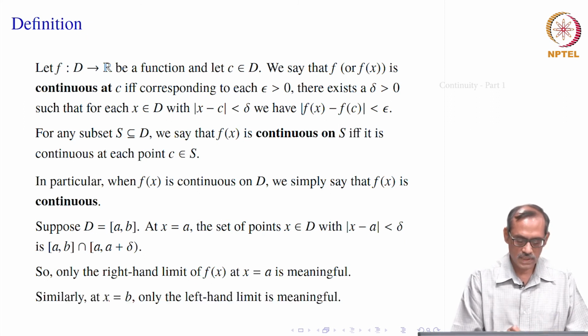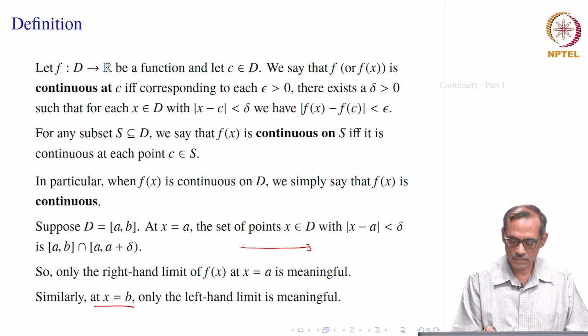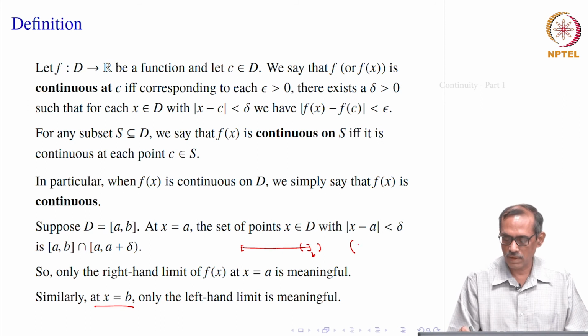Similarly, when x equal to b, we have the interval a b, and we are taking a neighborhood at b. It will be something like b minus delta to b plus delta. Then their intersection will be some interval of the type b minus delta 1 to b.